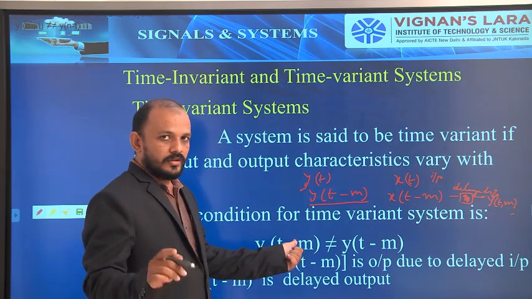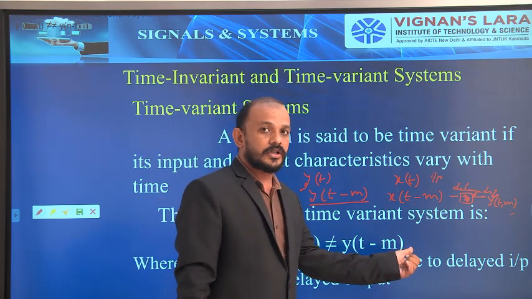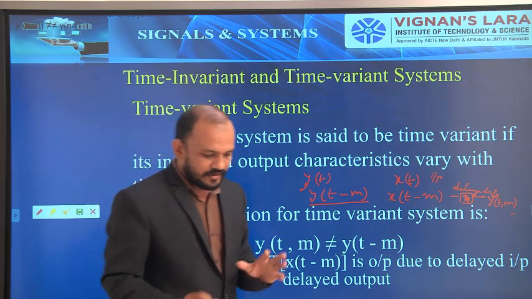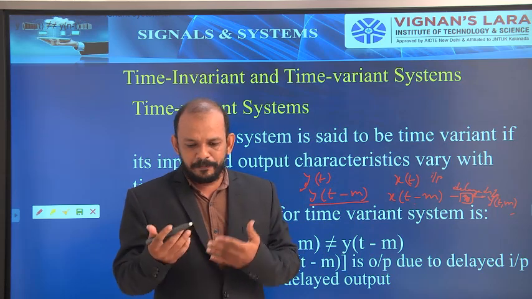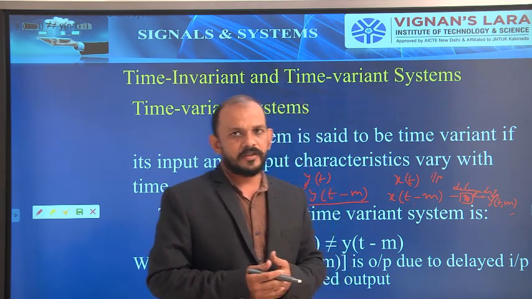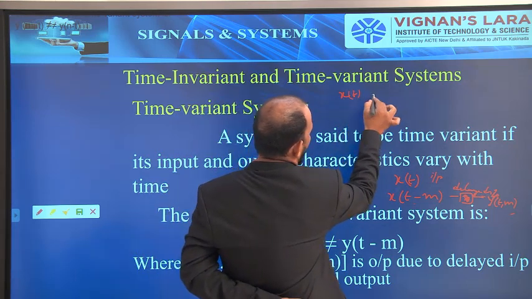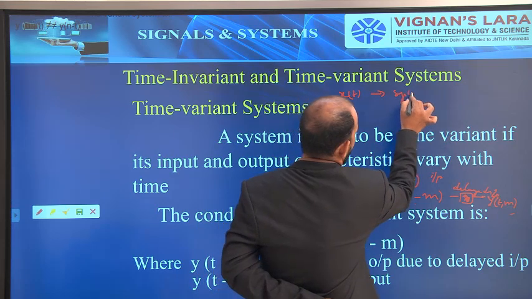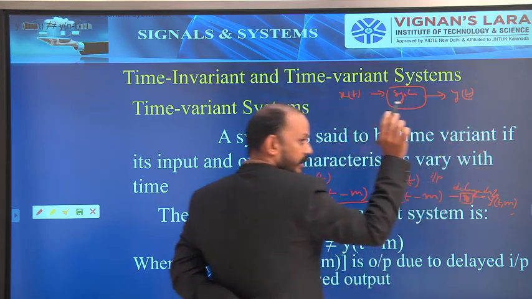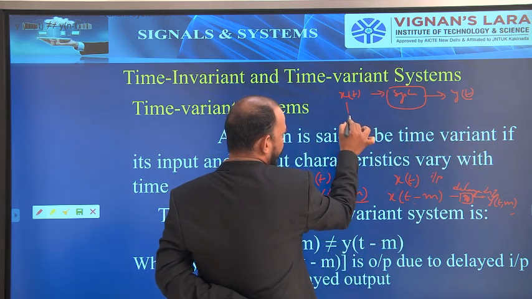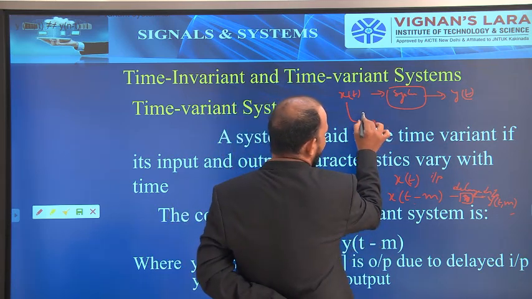So now I hope you are all clear with what is y of t comma m and y of t minus m. Okay, here I will do only one thing. First, I have to apply the input signal to the system. That will produce an output. So first, I have to give x of t to a system. It will produce an output y of t. In second case, this x of t should be delayed by m seconds.